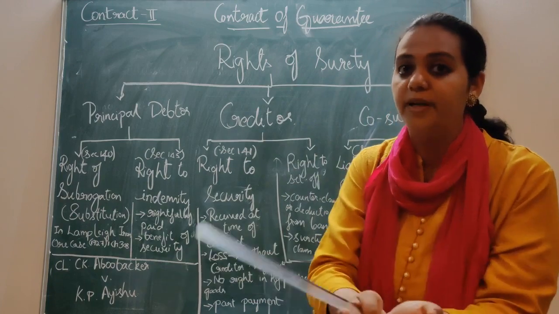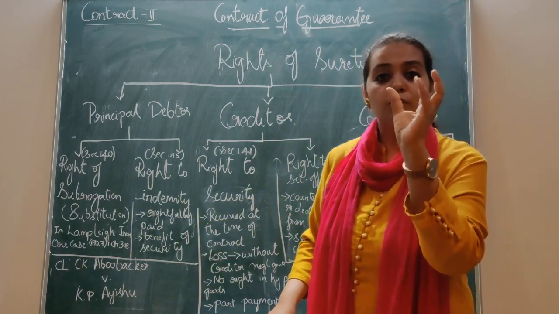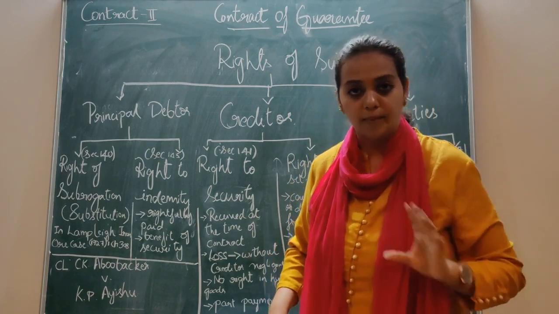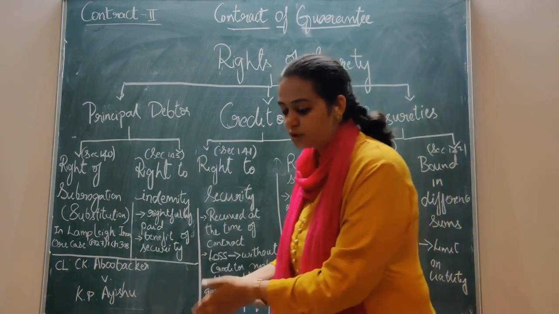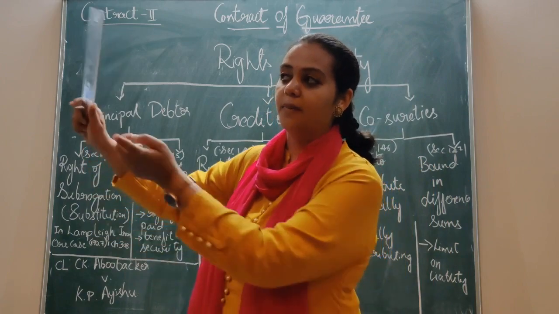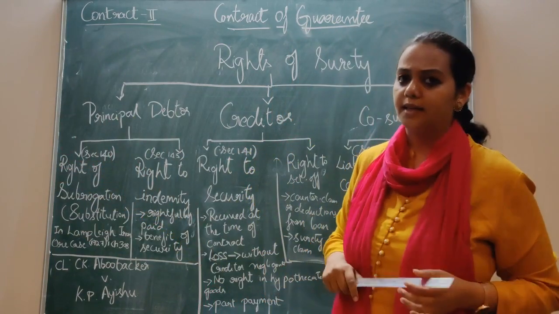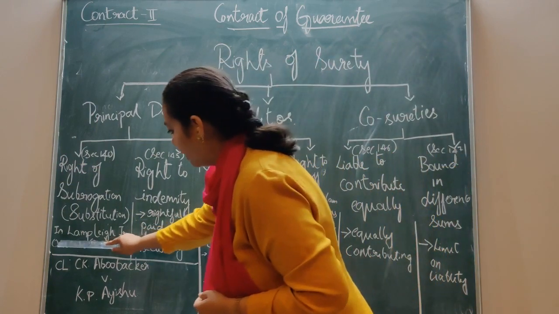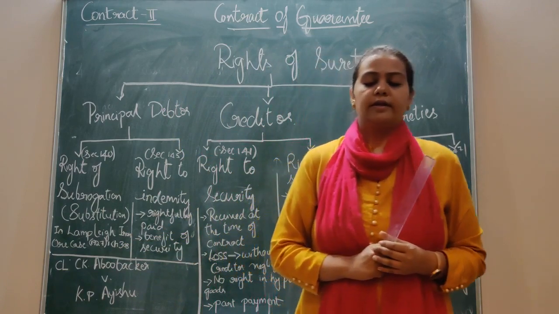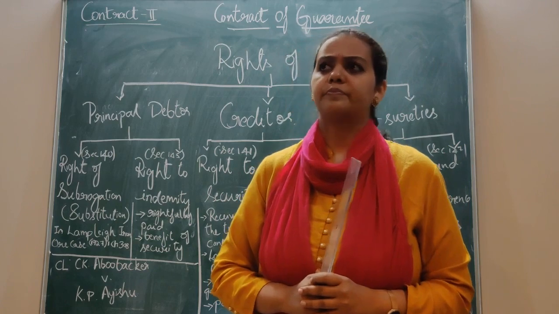That is subrogation. Got it? Simple. So what you have to explain here is, the surety, after paying the default amount to the creditor, comes into the place of the creditor and can claim and recover his money from the principal debtor. Simple. Now let's take a case law. In this case law, the Lamp Length Iron Ore case, the case is very simple. What happens at the time of liquidation of the company?